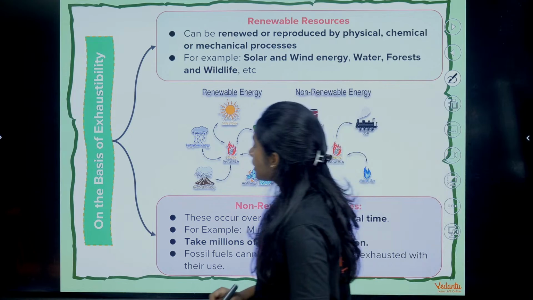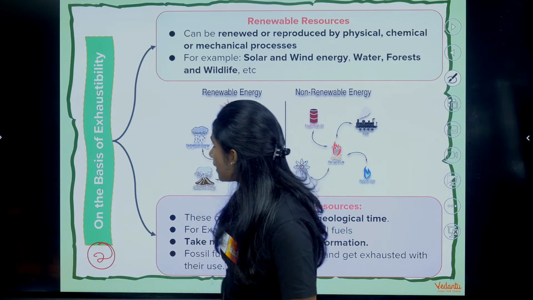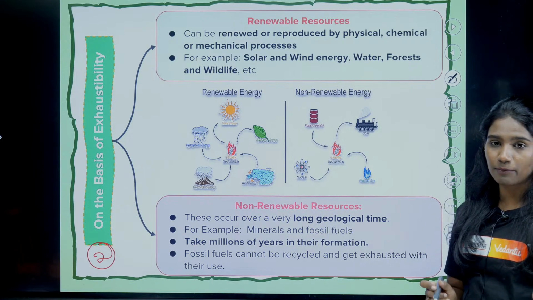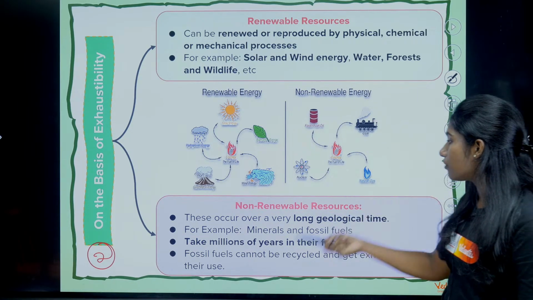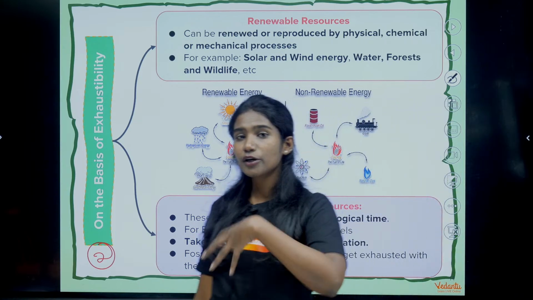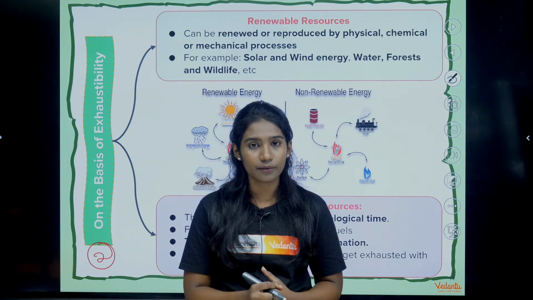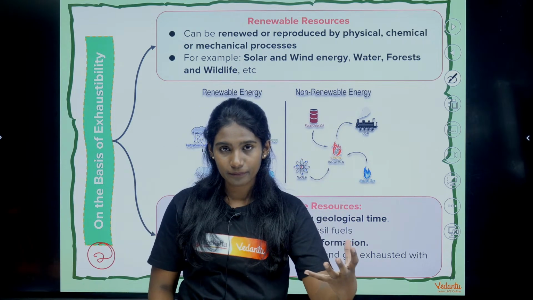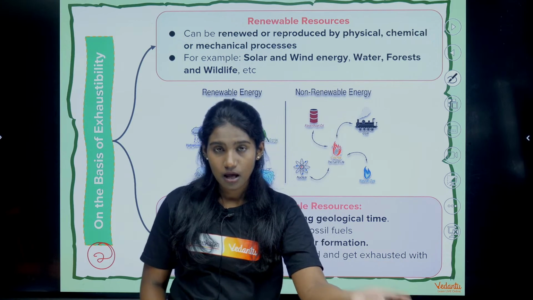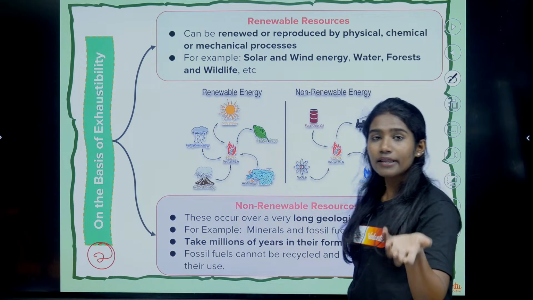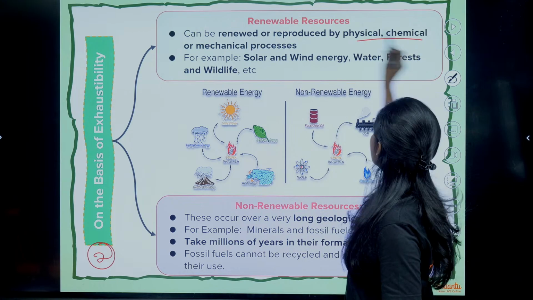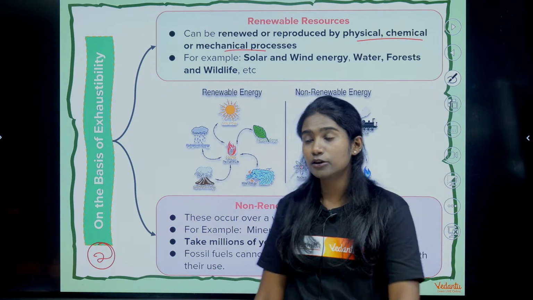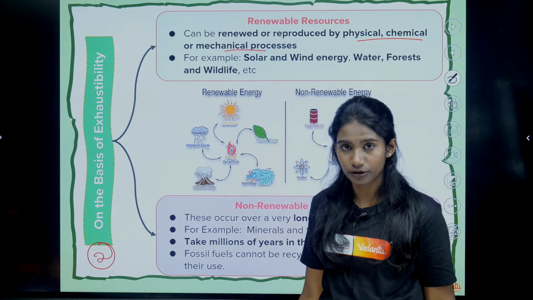And the second one is based on exhaustibility. Now based on exhaustibility, there are two types. One is renewable resource and the other one is non-renewable resource. So renewable resources are those resources which can be produced again and again. So you use them and again they can be produced. How can you produce those resources? Either through physical, chemical or mechanical process, again they can be produced. Such resources are considered as renewable resources, right?